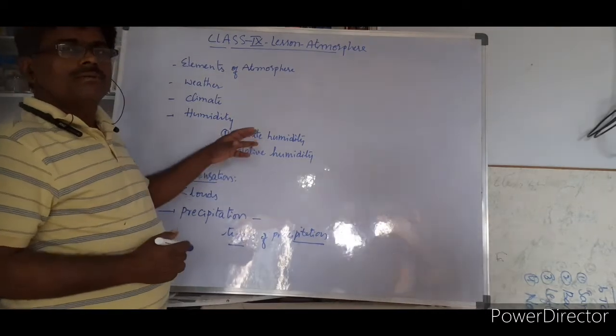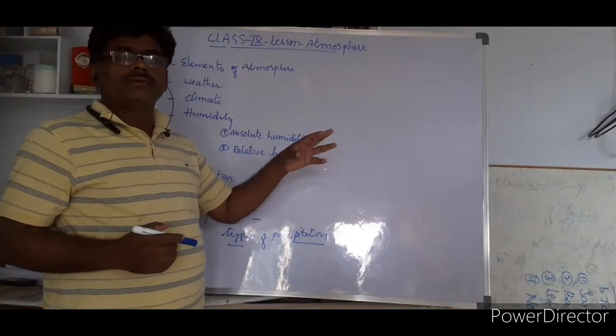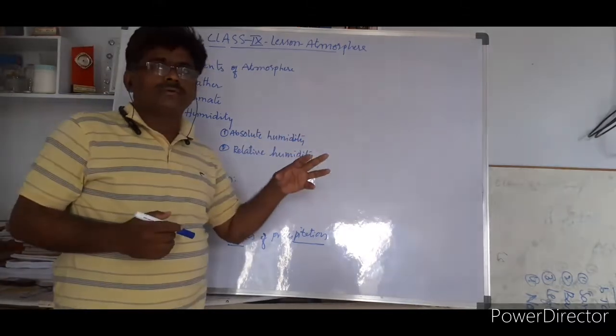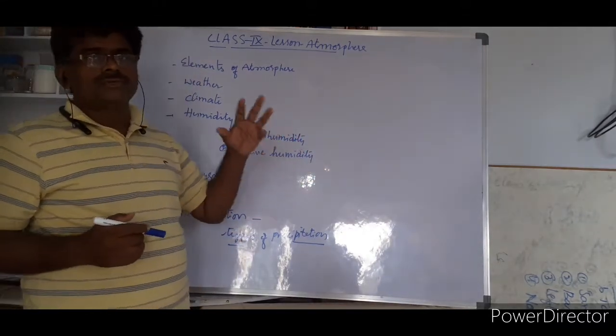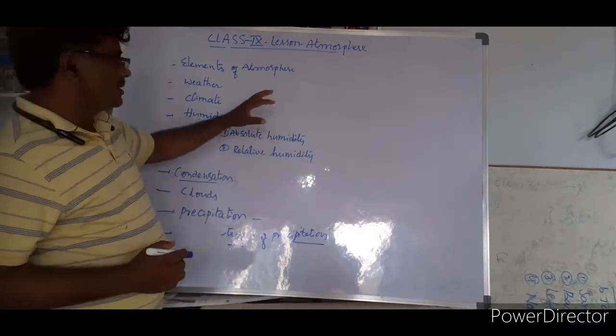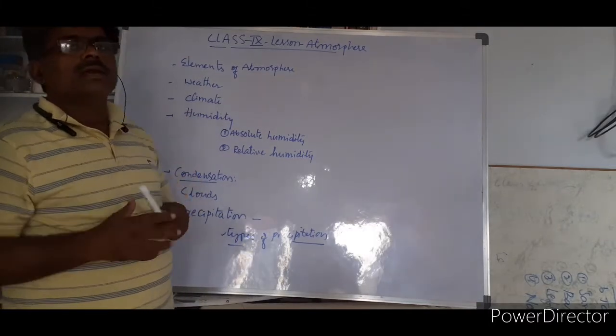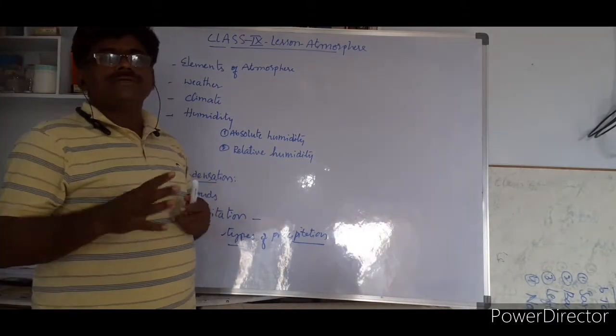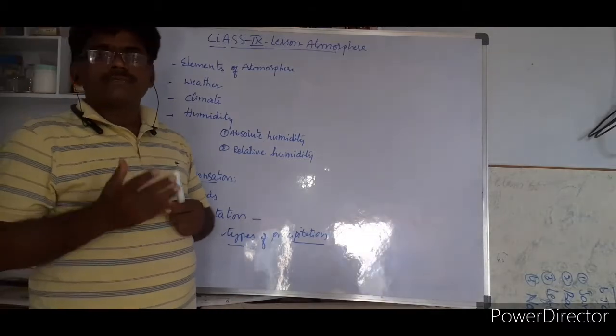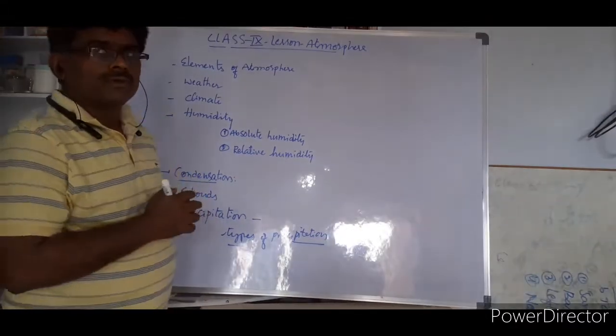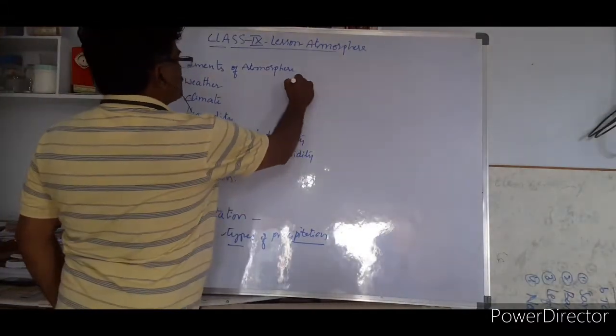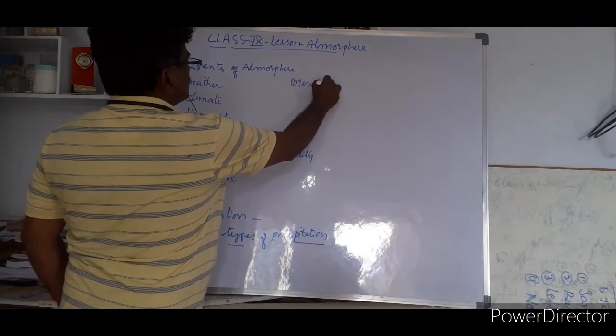So the first thing is, this entire lesson is regarding rainfall, types of rainfall. Before that, some words I am going to introduce. What are those? First one you take, elements of atmosphere. So what are the elements of atmosphere? The elements which can change the atmosphere are generally called elements of atmosphere. The first one is temperature.